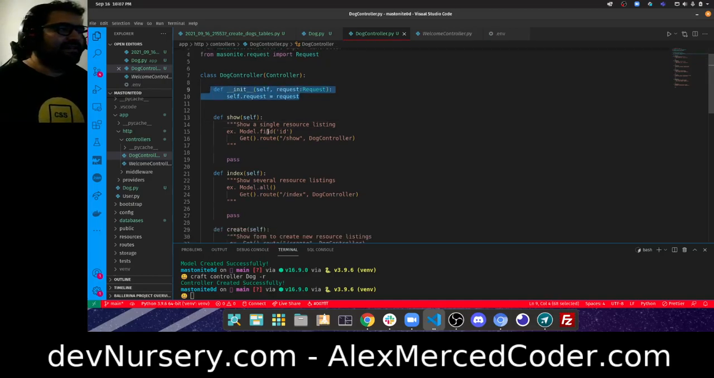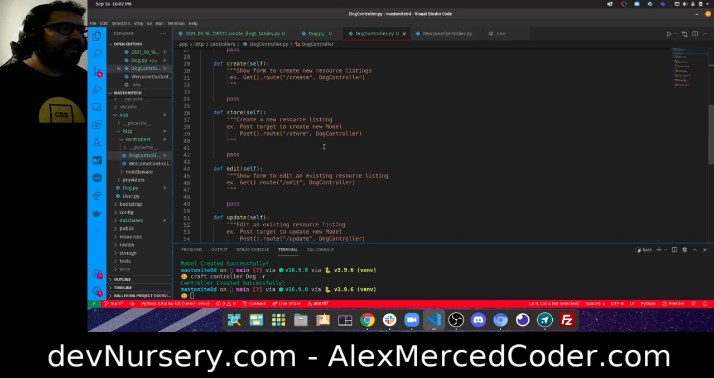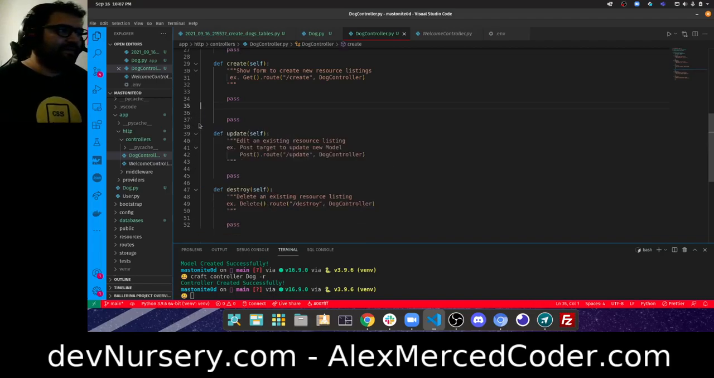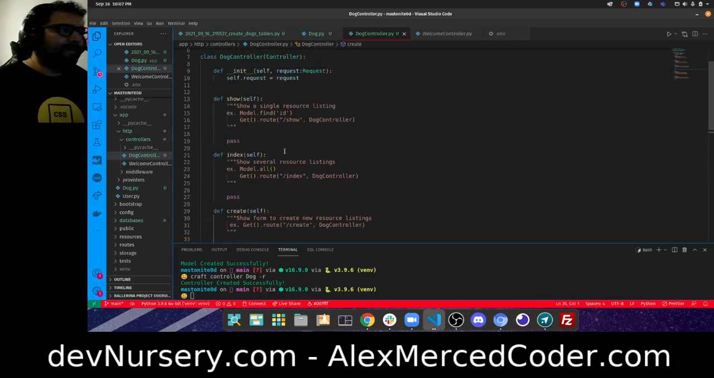So there's that. Now see, again, it has presets for the methods. Again, I'm not using any kind of view, so I don't need this edit route or this store route. Those can go. Okay. Now we'll do the show route.